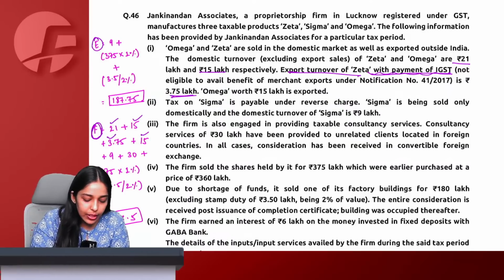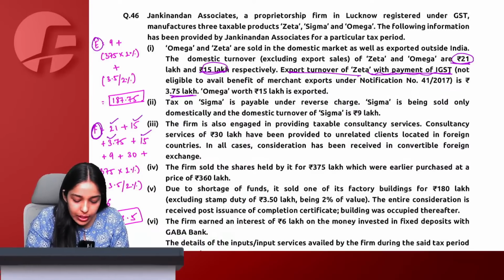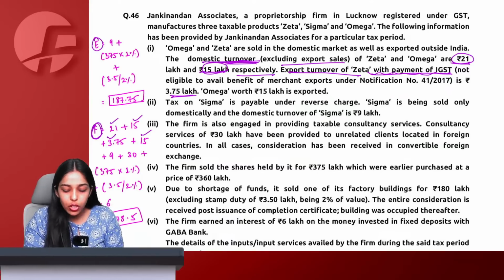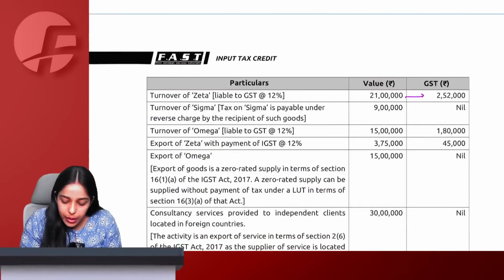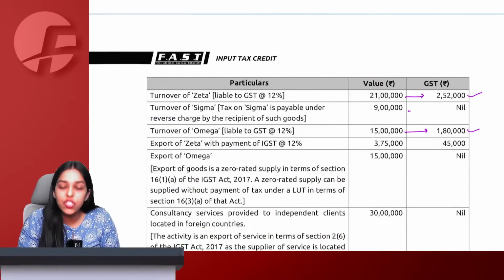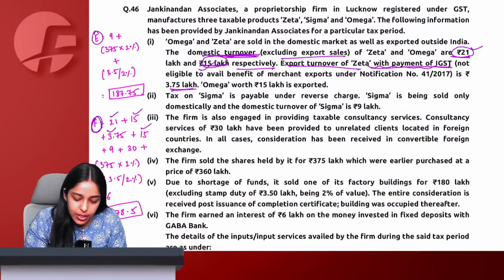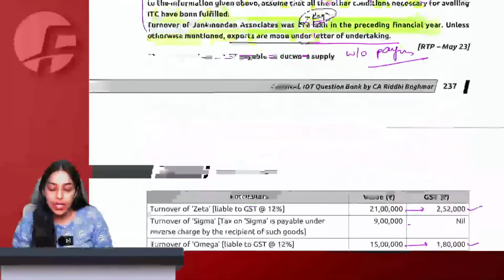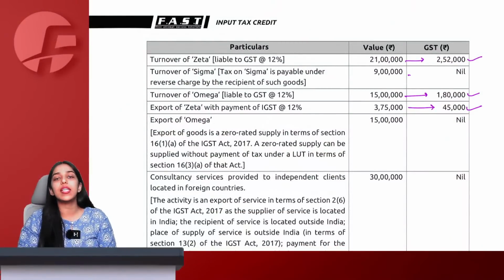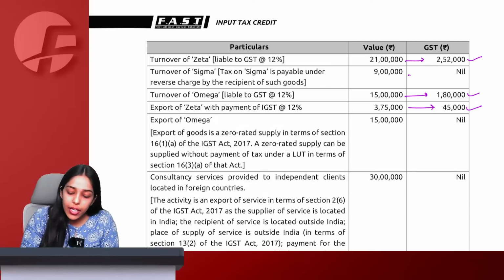And Omega worth 15 lakh is exported. Got it. Now see, first of all, 21 lakh and 15 lakh respectively are the domestic turnover, excluding export sales. So on 21 lakh and on 15 lakh, GST is charged. Got it? But they are saying that with payment of IGST, 3.75 lakh is exported. So once I have to calculate GST liability, a lot of students ask me doubt with respect to the same, that ma'am, if it is export, why are you taking GST?